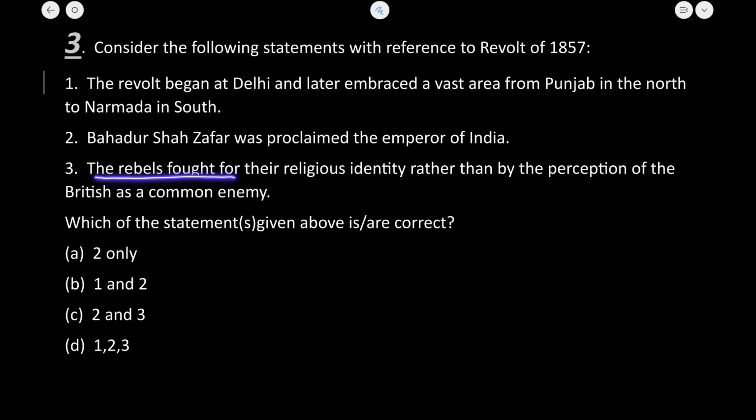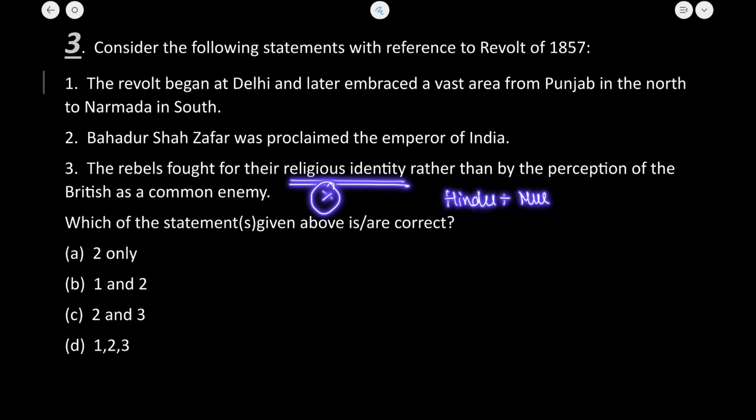The rebels fought for their religious identity rather than by the perception of the British as a common enemy. So this statement is absolutely wrong. Why was it wrong? Because religious identity was not a matter at all during the revolt of 1857, because this revolt was a bulwark that showed Hindu and Muslim unity.